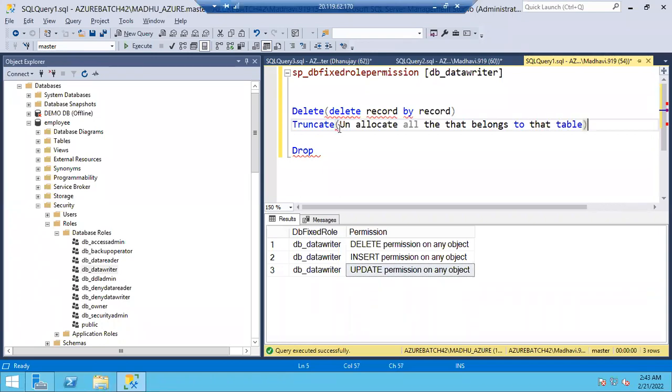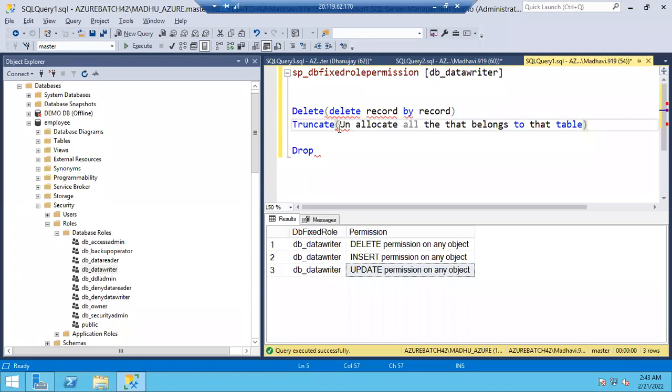At the end of the day, all the tables will be stored on which source, guys? Where will the tables be stored at the end of the day? Physical representation: extents, and again in the extents, pages. Employee table can occupy 1 page or 2 pages or 3 pages or 100 pages, depending upon the number of records in the employee table. Agree, guys? Yes, sir.